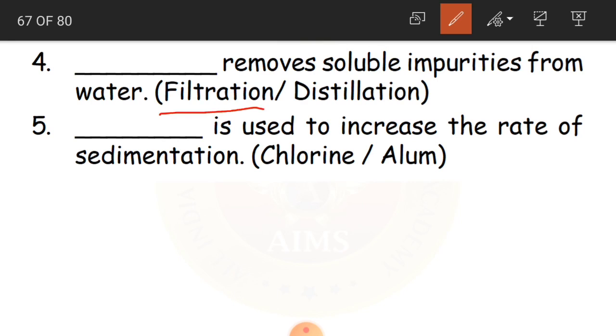Distillation is going to purify a liquid from a mixture of liquids. But here filtration removes soluble impurities from water, which we mostly consume for our drinking purpose. And the fifth one is, dash is used to increase the rate of sedimentation, that is alum.